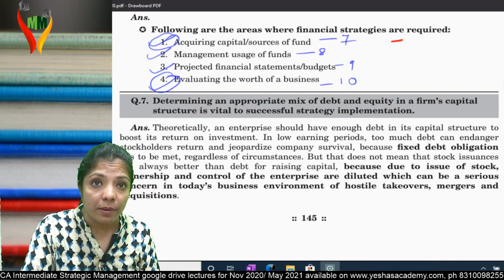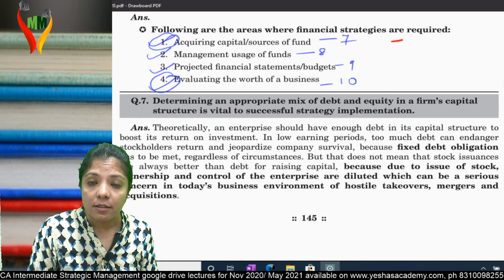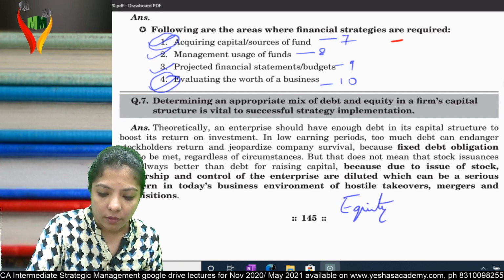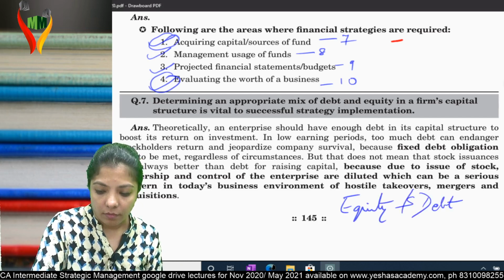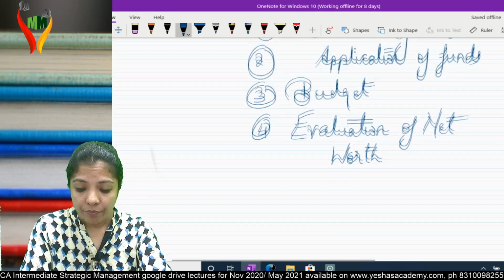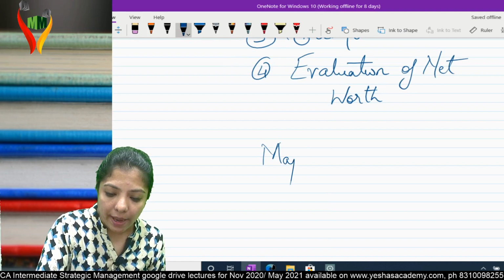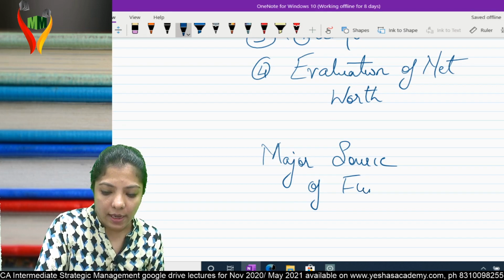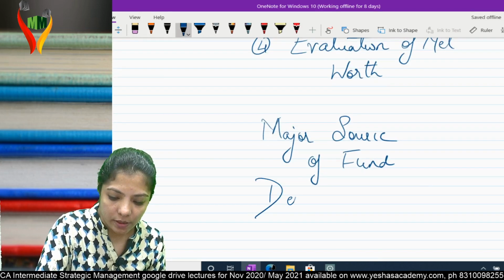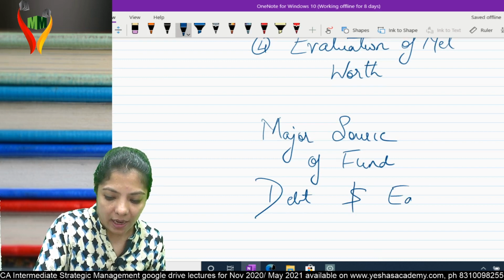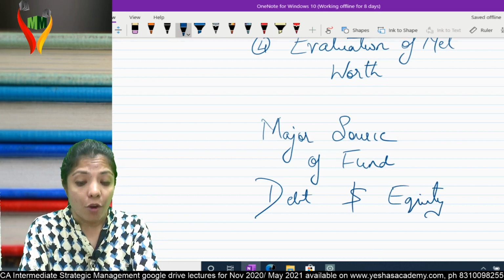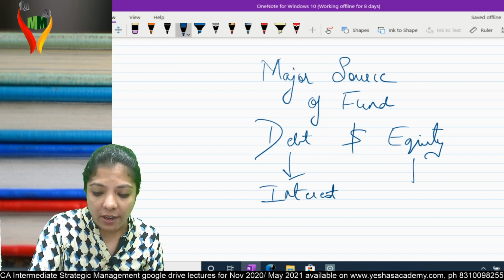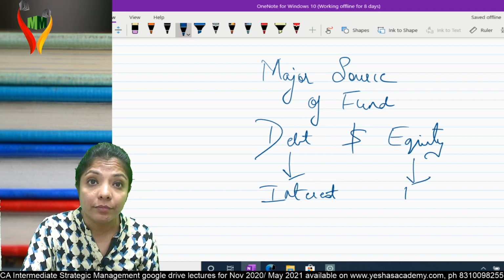If I ask you, what are the major sources of funds? Equity and debt. Major sources of funds are debt and equity. And you know that for debt we pay interest, and for equity, what do we pay? Dividend.